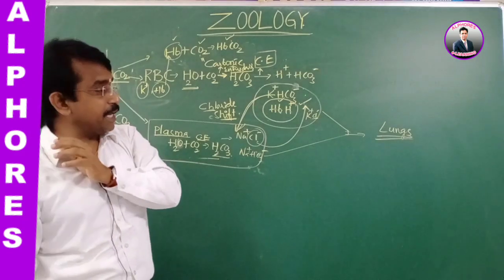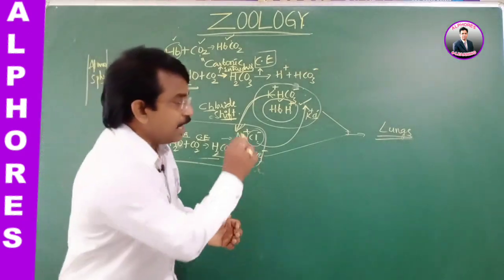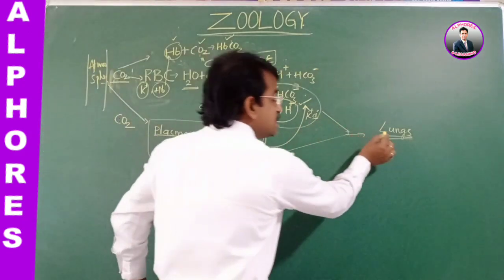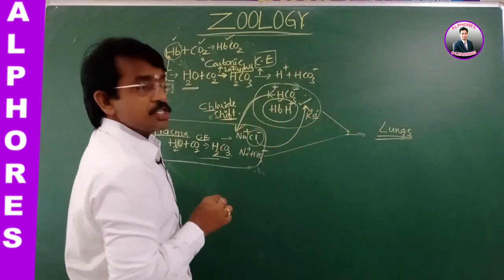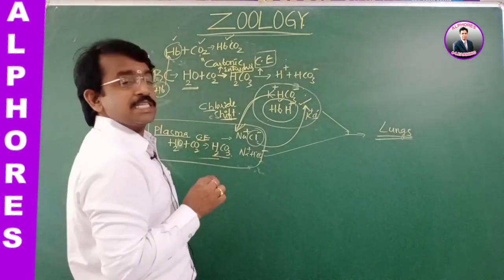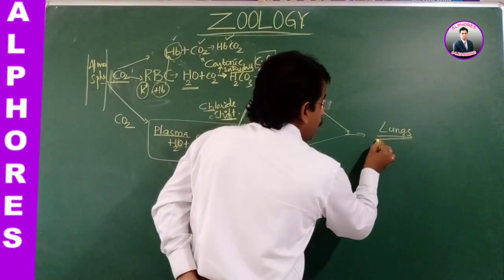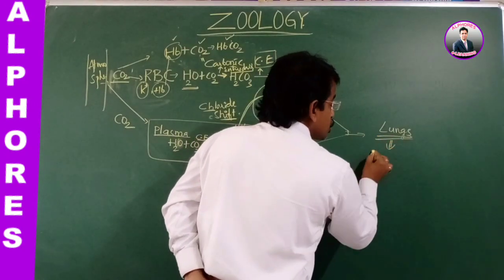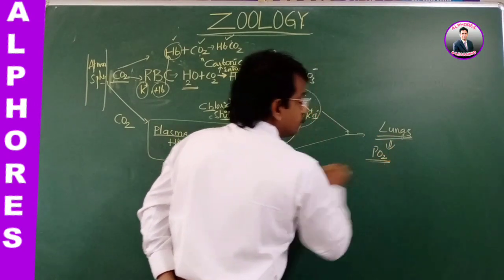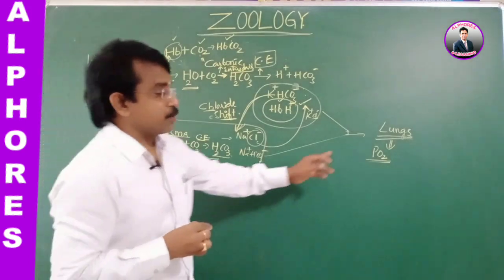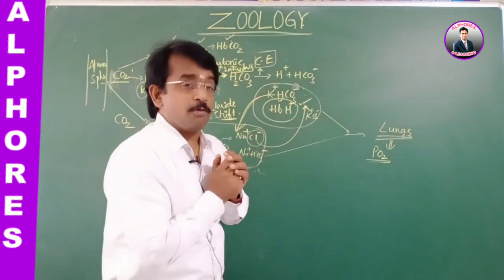That is the pulmonary exchange of gases. Once the blood reaches the lungs, pulmonary gas exchange takes place. Now at the lungs the partial pressure of oxygen is more. The partial pressure of oxygen at the lungs is 104.